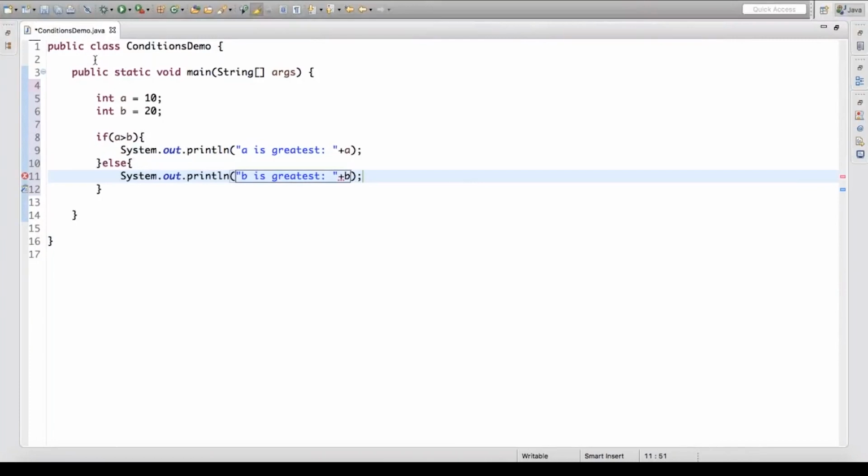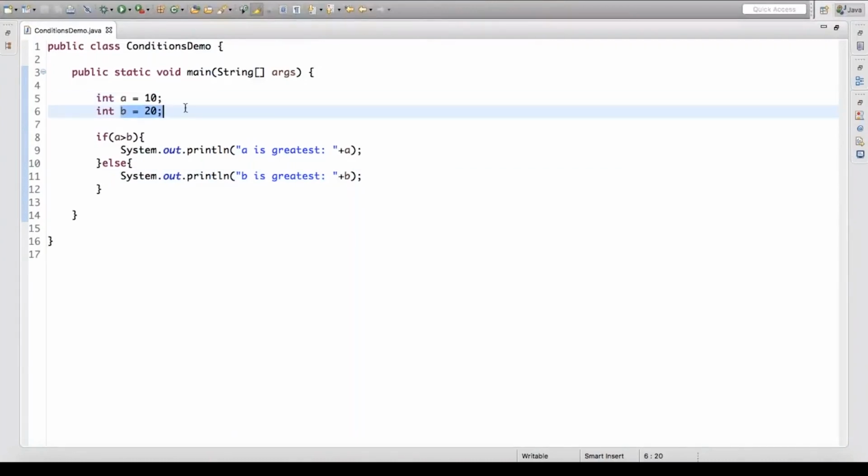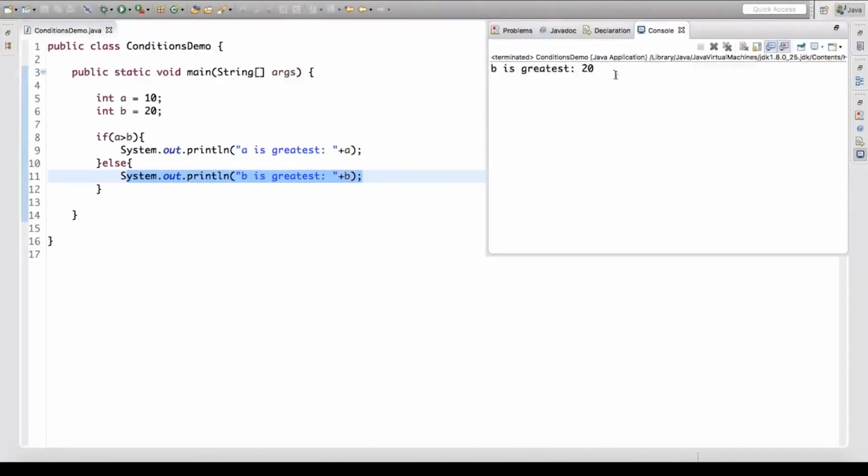So what we have written is, not the program, but the very English, very high level language part to understand what exactly this is. There is a number A, there's a number B. You are comparing the numbers. In case A is greater than B, we will execute the if part, else your else body will be executed. So as of now, your else part has to be executed. You run the code, you get this output now.